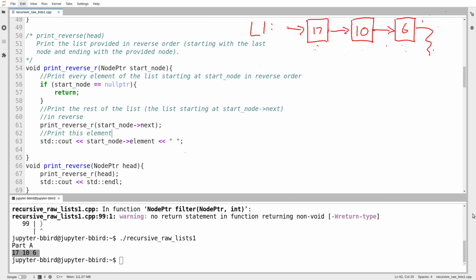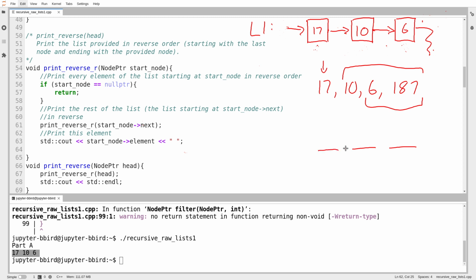So if I just get rid of that, if I have the list, let's make a longer list for the sake of testing here. So 17, 10, 6, 187. If you give me a pointer to the beginning of this list here, how do I print it in reverse? Well, what I'm going to want to do is print out the 17 at the end, but I haven't gotten to that yet. First, print the rest of the list in reverse. How do I print this list in reverse? Well, I'm going to print the 10 at the end, but I haven't gotten there yet. First, print this in reverse.